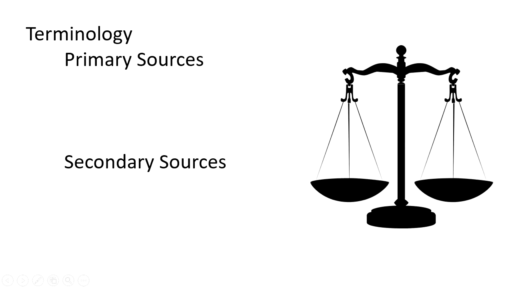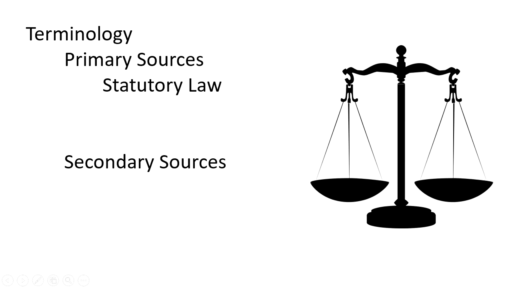As you begin your legal research, you'll find that there are various terms that will come up. A couple of these would be primary sources and secondary sources. When thinking of primary sources, you can think of the 3 branches of government. So if we're looking at primary sources,